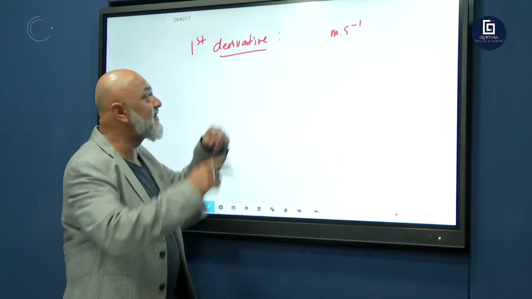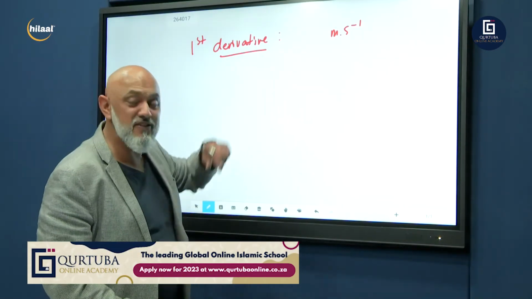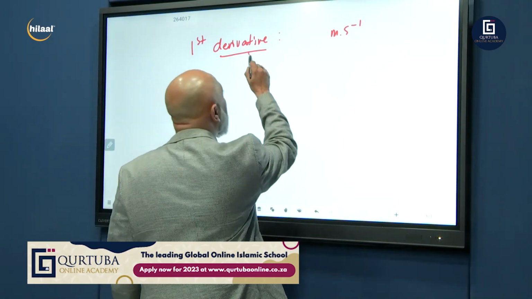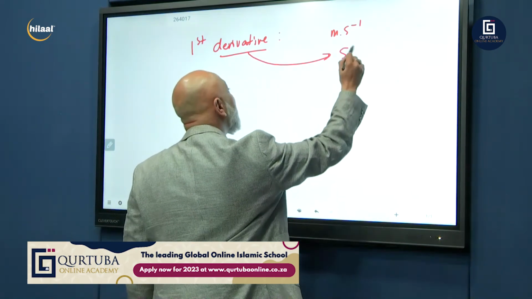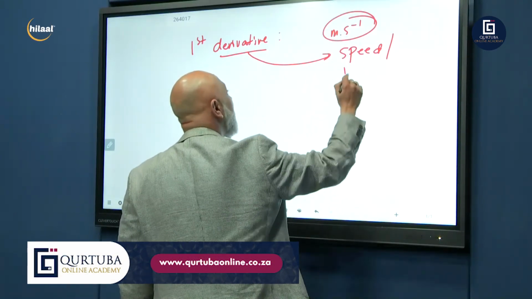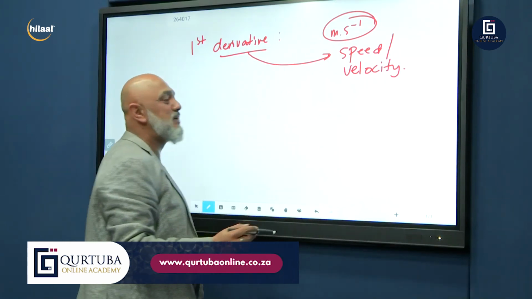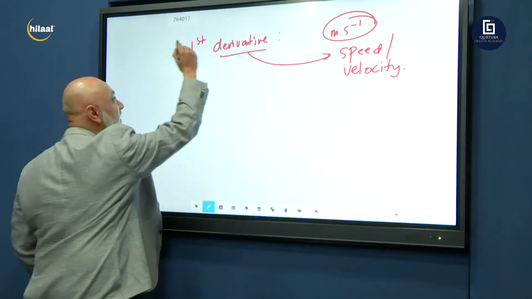Didn't we subtract 1 from the power for the first derivative? Yes or no? So obviously ms to the minus 1. What is another word for that? It is speed. Speed or velocity is the first derivative.